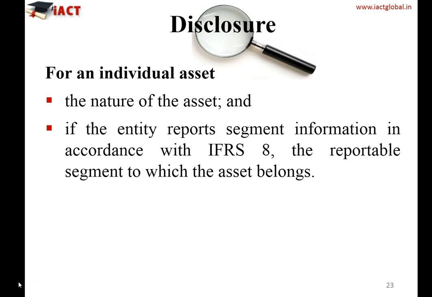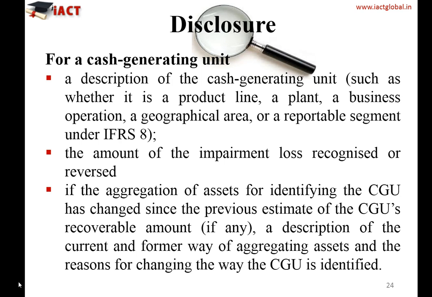Now how for the CGU? So for the cash generating unit, the disclosure requirement is that you need to give a description of the cash generating unit, such as whether it is a product line or maybe a plant or a business operation or geographical area, or it can be a reportable segment under IFRS 8. So the description of the CGU, the amount of impairment loss which you recognize for the CGU or any reversal of the impairment loss of the CGU.